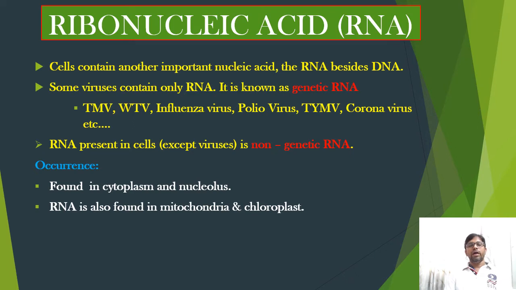Next, coming to the occurrence. Non-genetic RNA is generally found in the cytoplasm and the nucleolus.